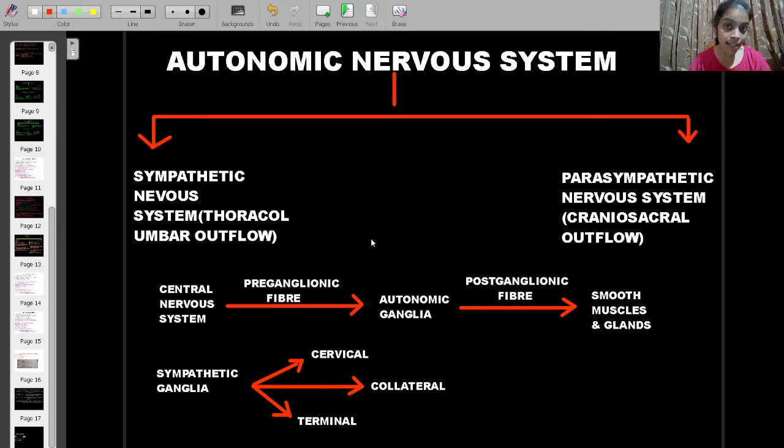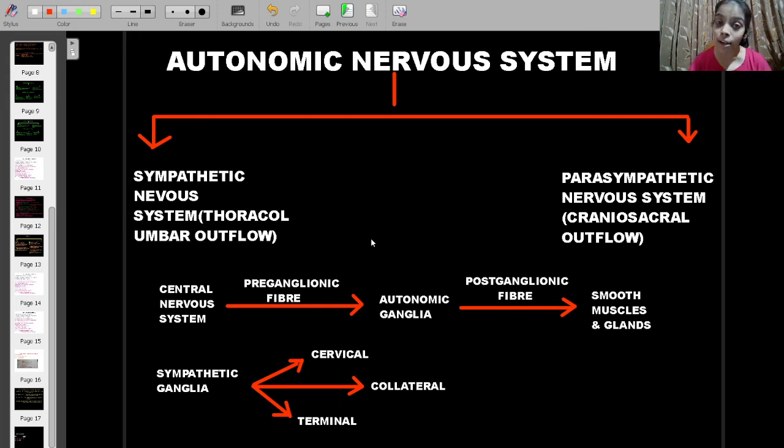Under this, there are two types of nerves. One is the cranial nerve and the other one is the spinal nerve. Cranial is related to the word cranium. Cranium means skull basically, but it is related to the brain. So cranial nerves are those which emerge from the brain.